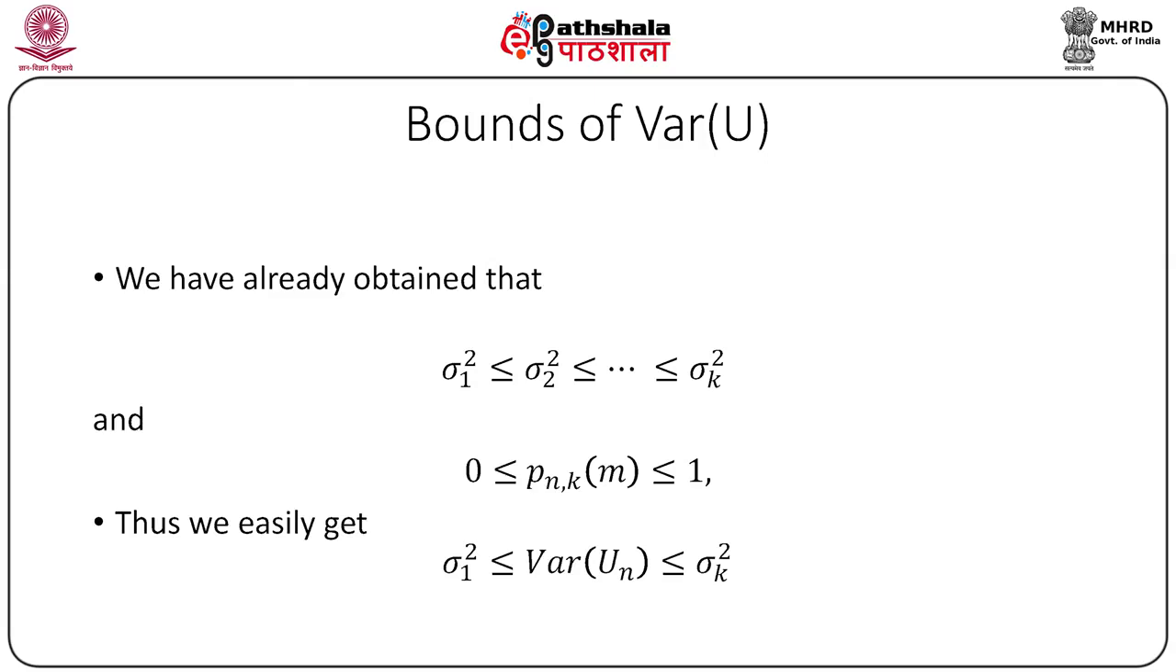Since the weights pnkm add up to unity, we get that variance of Un is at least sigma 1 square. Again, each term in the right hand side cannot exceed sigma square k pnkm, as sigma square k is the greatest among sigma 1 square up to sigma k square. As the pnkm's add to unity, we get that variance of Un can be at most sigma square k. Combining this, we get the desired results. However, more sharper bounds can be obtained. The interested reader is referred to the text of Mathematical Statistics, a book by Jun Shao.